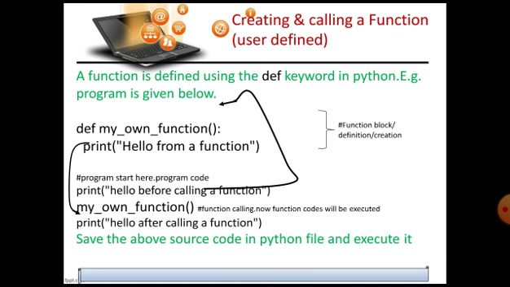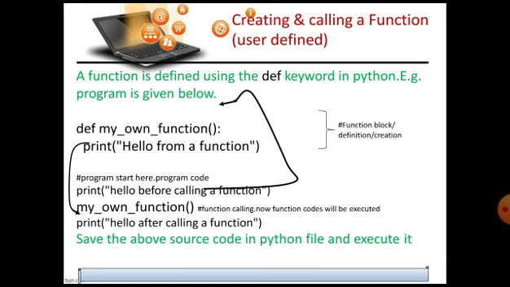See, first you use the def keyword, then you write the name of the function, then write the parentheses, then apply the colon. The colon indicates that the function body is about to start from here. Then you have to specify the indentation of 4 spaces by default, and then you write whatever lines you want to include as the function body.